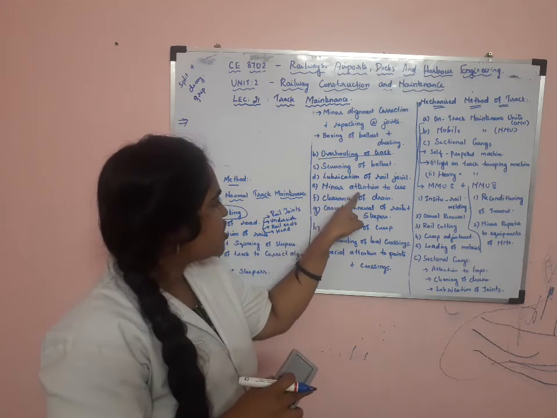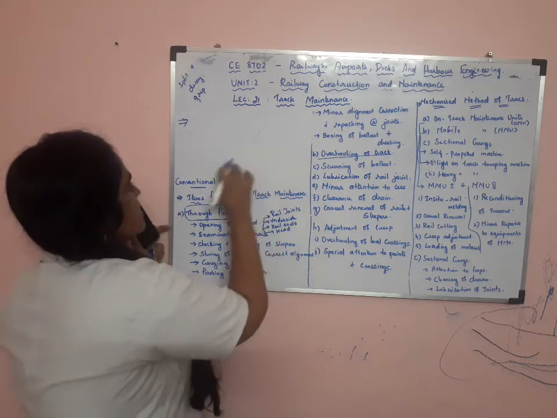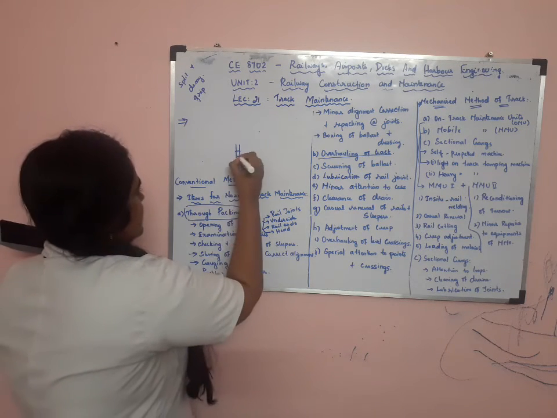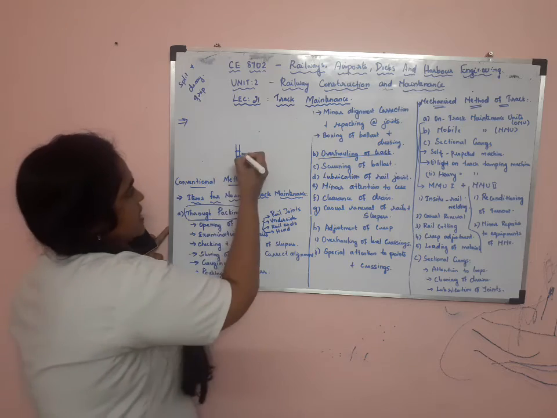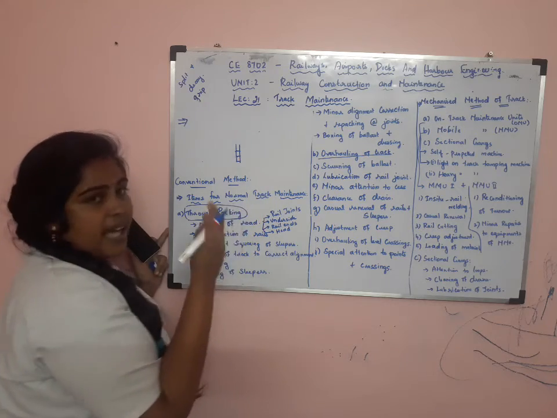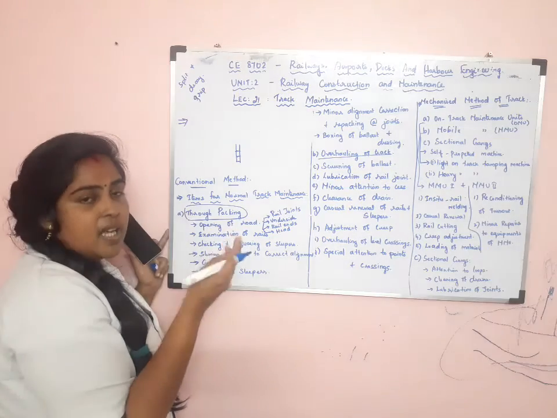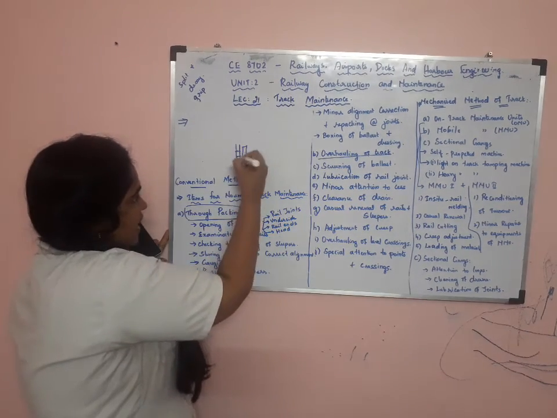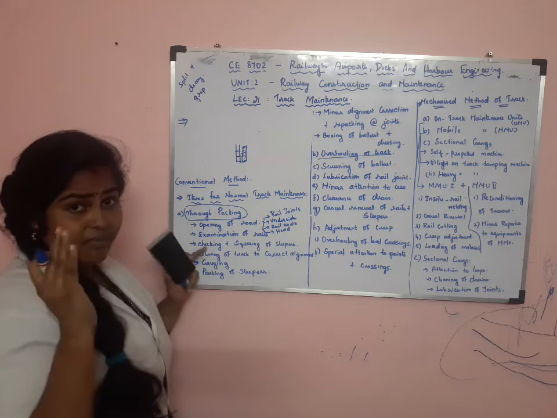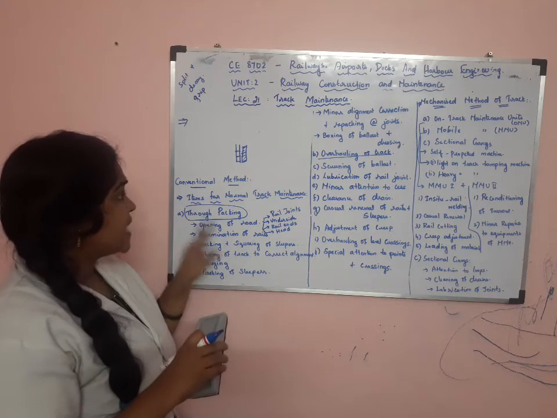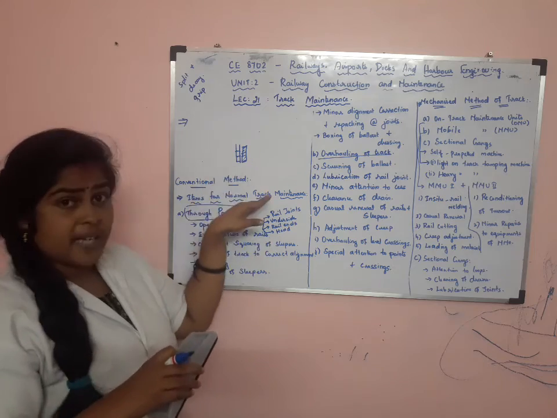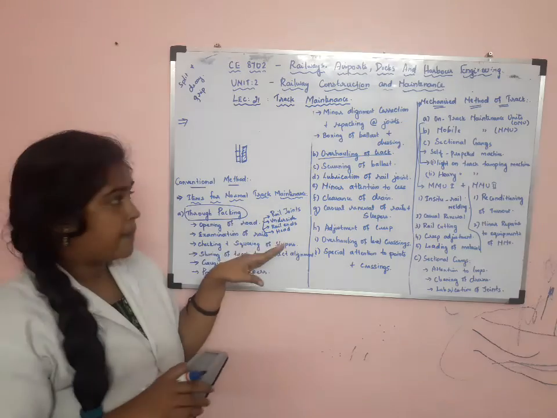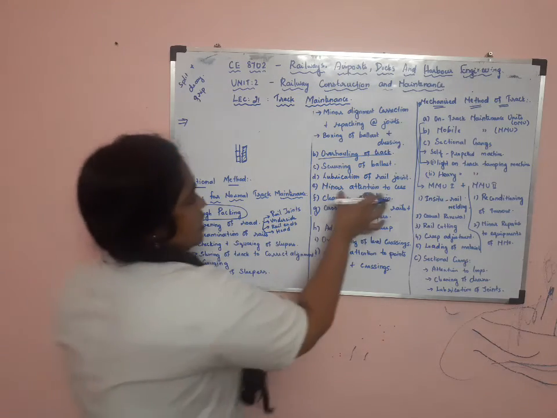Then minor attention to cess. So what does cess mean? The sleeper is there, the rails or sleeper is there. This cess is the area along the sleeper, but it is kept below the sleeper level, that is said to be cess. So this cess is mainly for drainage purpose. So that is also checked.